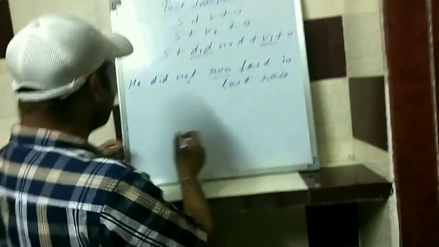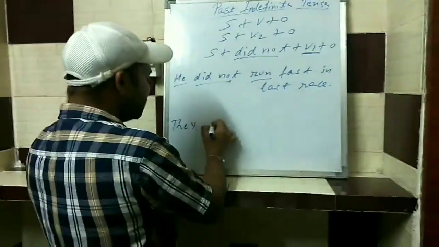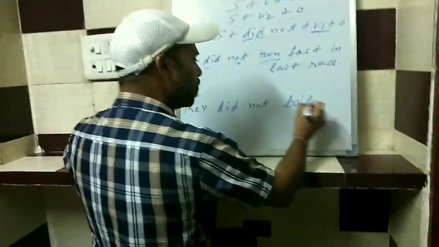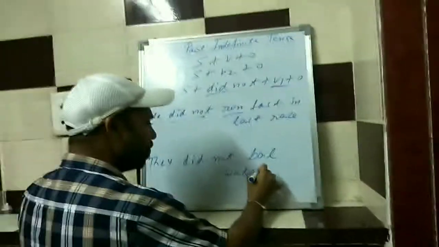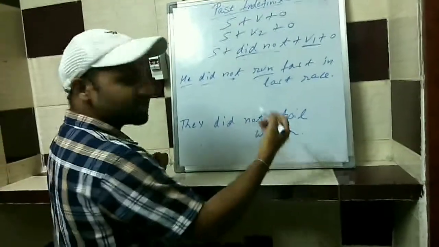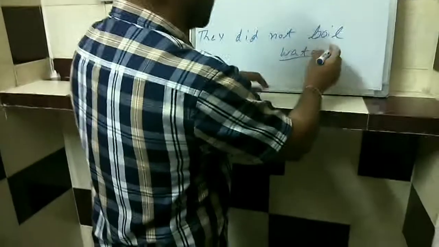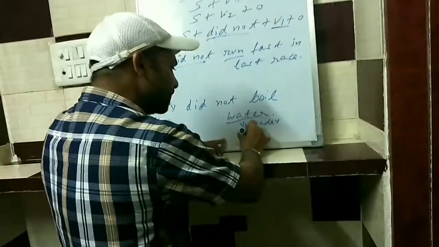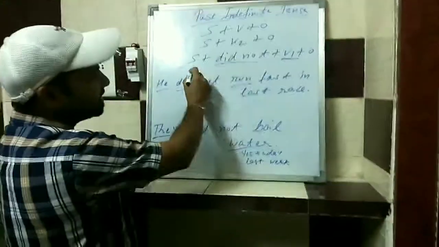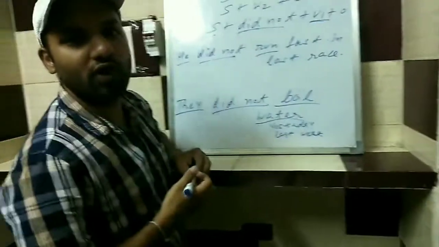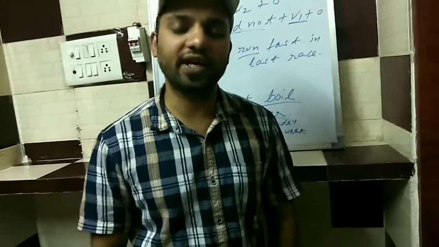Okay, if we go with the second example, it could be they did not boil water. So it is about the past. If you want to mention a time, then it could be they did not boil water yesterday, or last week. So in any way you can go with it. There is the subject, did not is written over here, did is used as a helping verb, and after that the first form of verb is boil. So in this way we make the negative sentence.